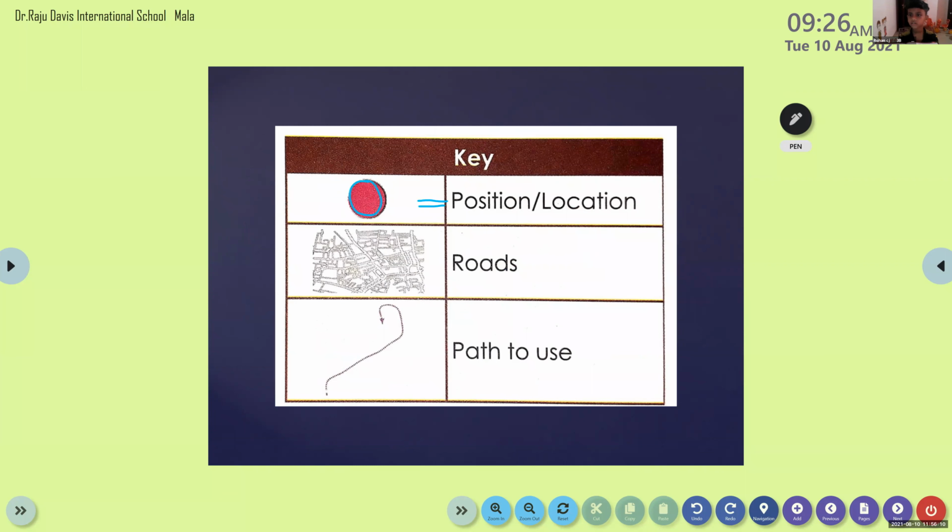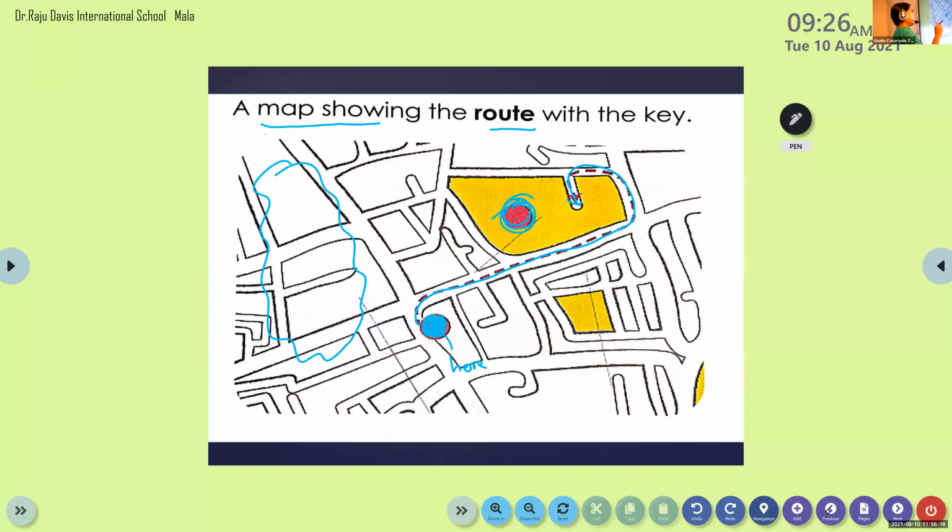Position, or location. So the pink dot on a map shows the location. Look here, this is a pink dot, right? And again here, a pink dot. So I'm here, now I'm here, and you are here. So this is my position and this is your position.